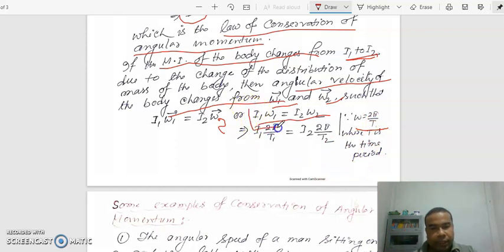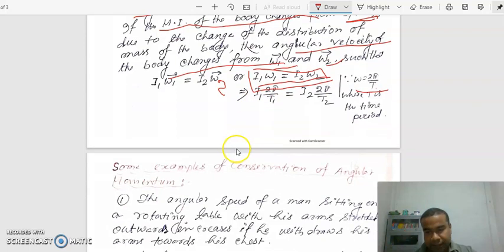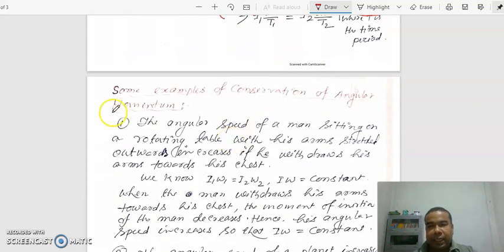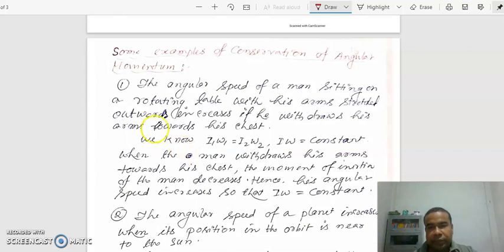So conservation of angular momentum, I omega equal to constant, that we can write as I1 omega 1 equal to I2 omega 2. If we take another form, then I3 omega 3, another form I4 omega 4. Ultimately I omega equal to constant. So to understand conservation of angular momentum, I am giving you some examples.